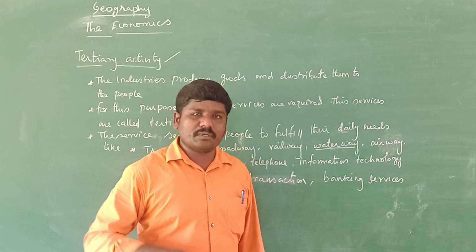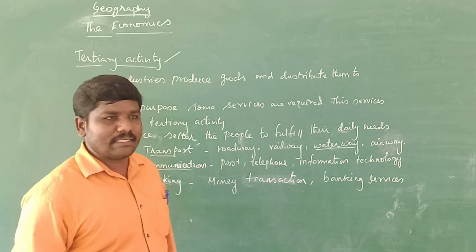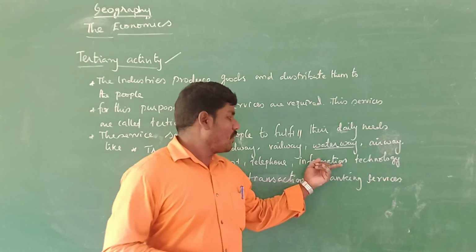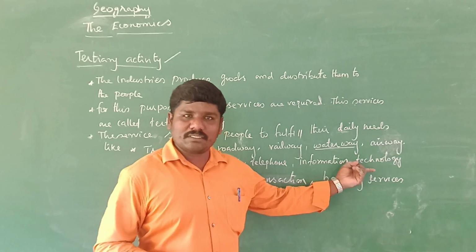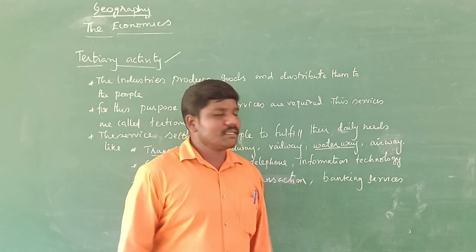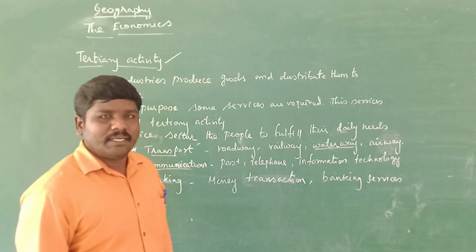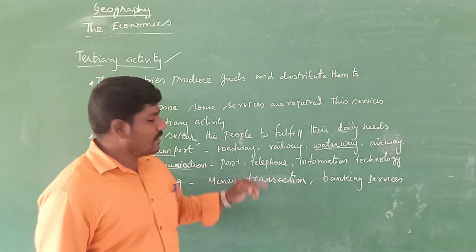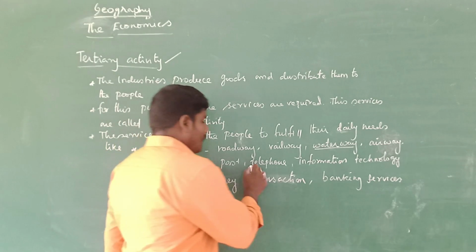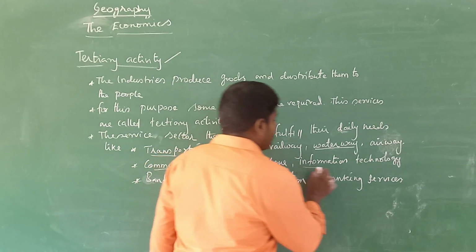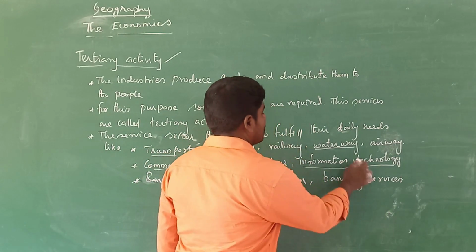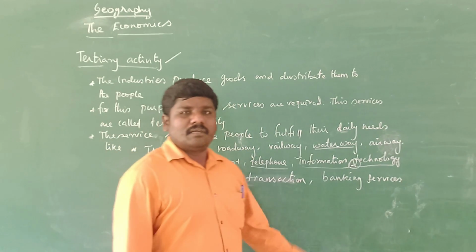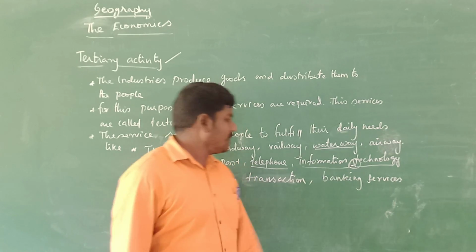Now, with new technologies, the communications are telephone, and at the same time the most advanced nowadays is information technology. So the communications are postal communication, telephone communication, and information technology.